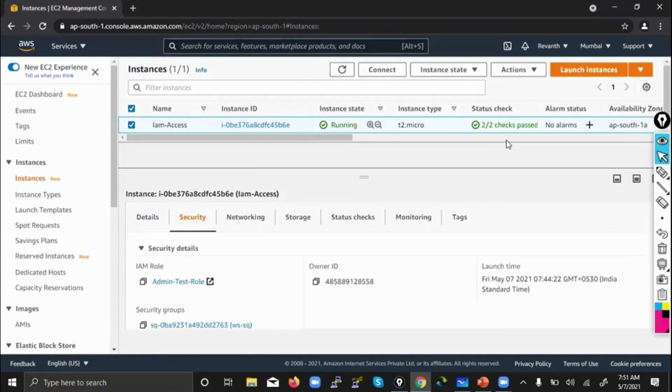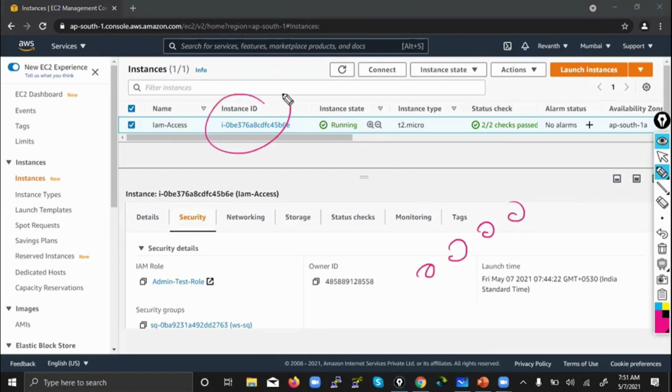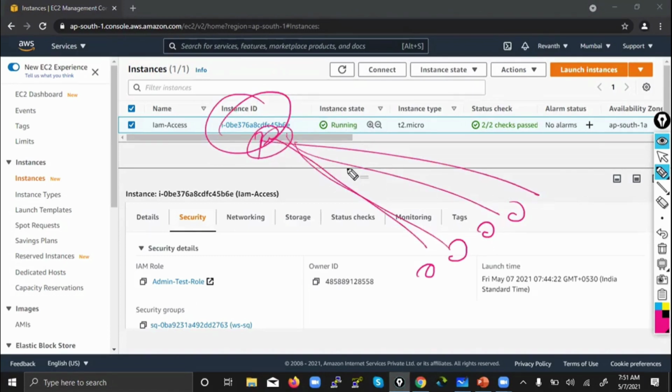So why have we done all these things? We want to access through CLI, but at the same time I don't want to use my CLI keys. I still want to access S3 or whatever with the help of CLI commands. That is the reason why, instead of access key and secret key ID, I am making use of a role. In a company, this machine is used by so many people: developers, testers, database guys, networking, DevOps, cloud engineers, everyone.